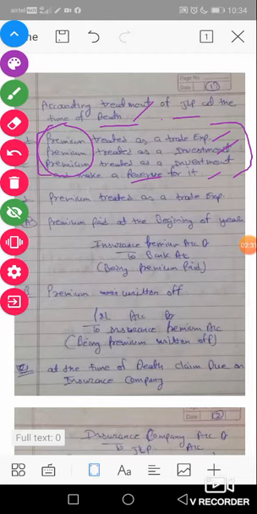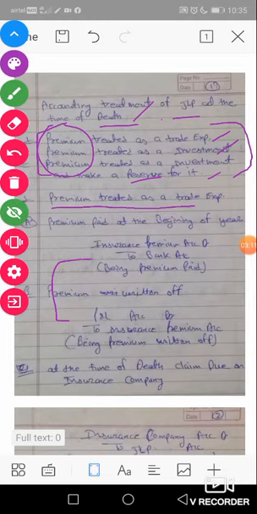Now we will start our first alternative, premium treated as a trade expense. If a partnership firm treats the premium as a trade expense, then at the end of the year the premium is transferred to the P&L account, as generally all expenses are transferred to the P&L account at the end of the financial year. There are two entries, and these two entries will be made every financial year till the date of death.